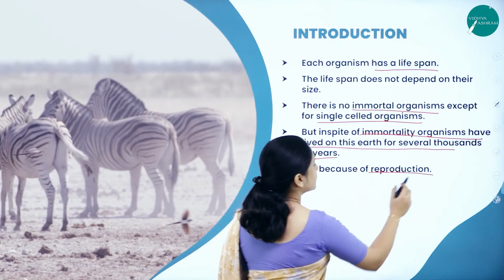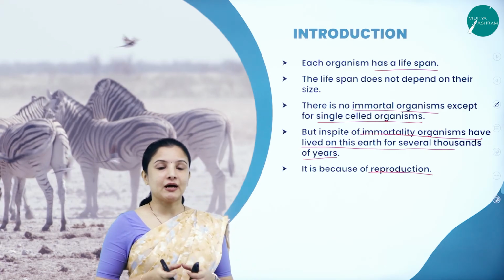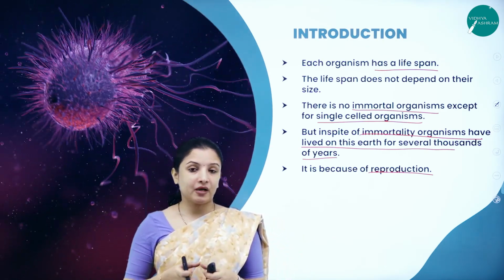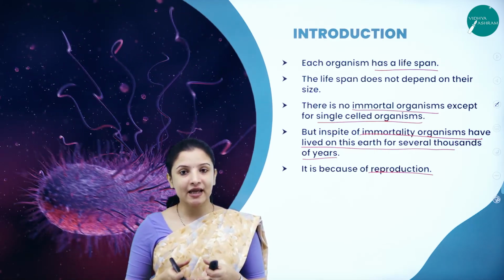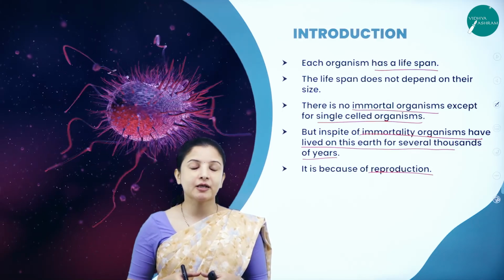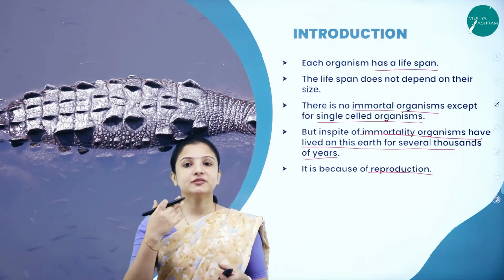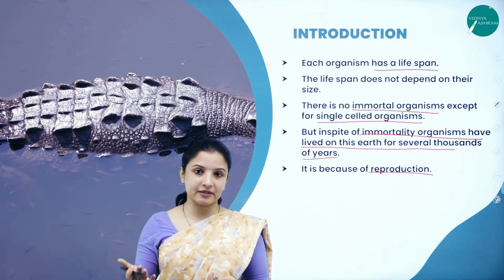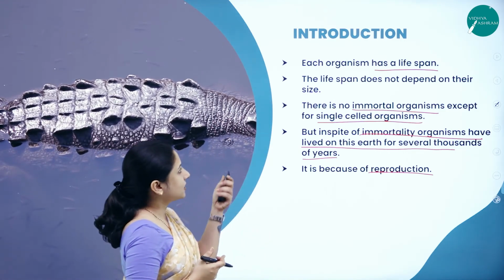So reproduction is the one. Say, for example, a butterfly. A butterfly lives just for a few days. But if it lives only a few days, don't you find butterflies now? You find butterflies everywhere, right? But how come? It is because they are capable of reproducing. They are capable of producing new offspring. So this is about the lifespan.